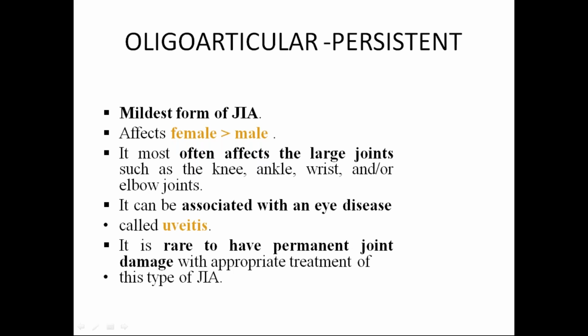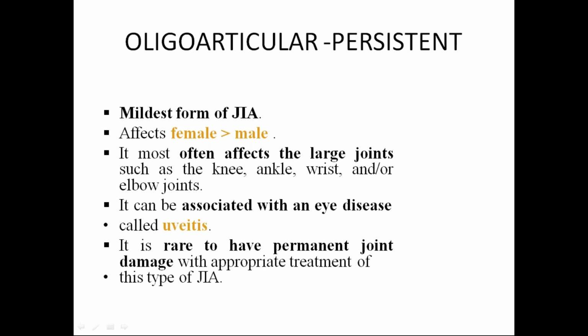And out of these two entities, we have persistent and extended. This is the persistent. Comparatively, prognosis is better with persistent rather than extended. If the joints involved continuously are more than 4, that is usually associated with a worse prognosis. And in that, ANA positivity, anti-nuclear antibodies and autoimmune diseases will usually be there, correlated with younger onset of disease, female sex, asymmetrical arthritis, and lower number of involved joints over time.